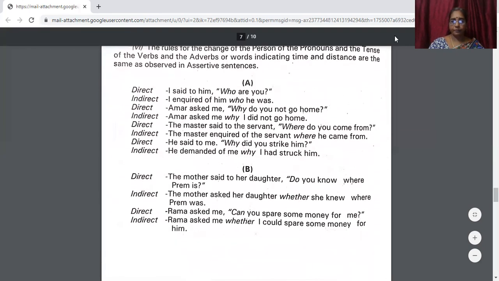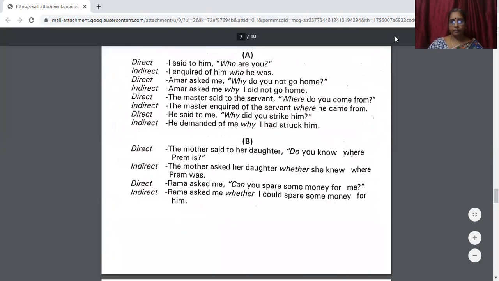Now let us see. I said to him, "Who are you?" Now, who are you is a question. So now how do we rewrite this? Now, said to him will change to I inquired of him. Now, that is missing here. That will not be there.